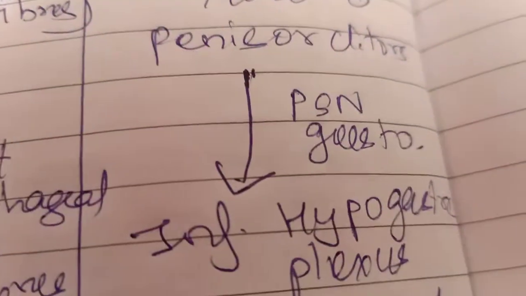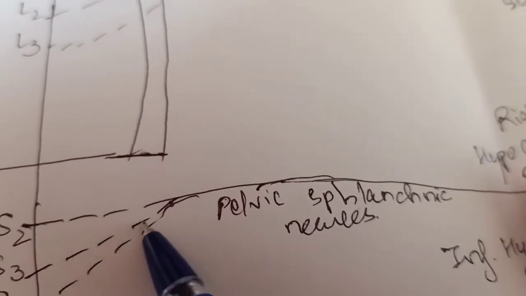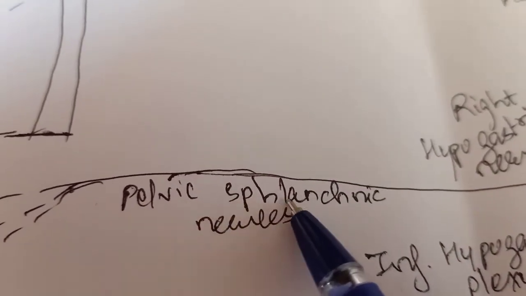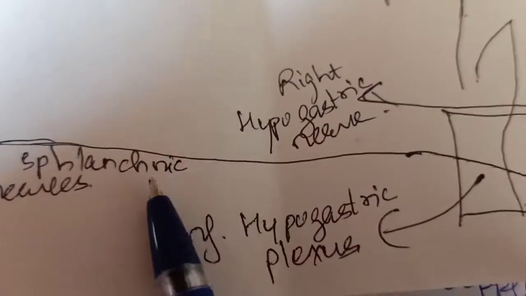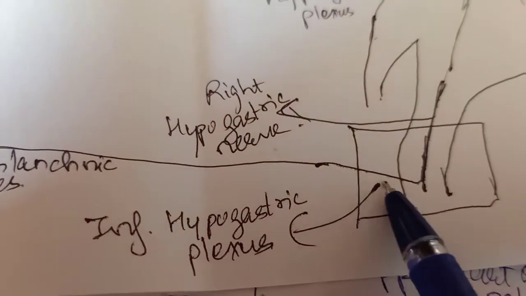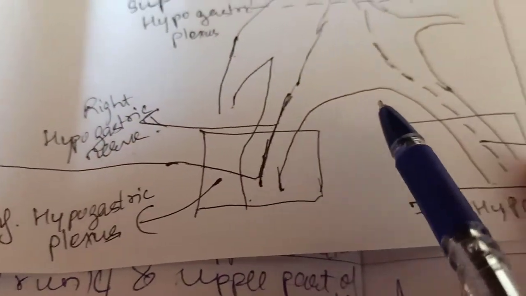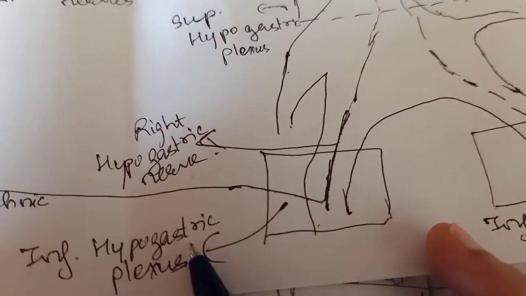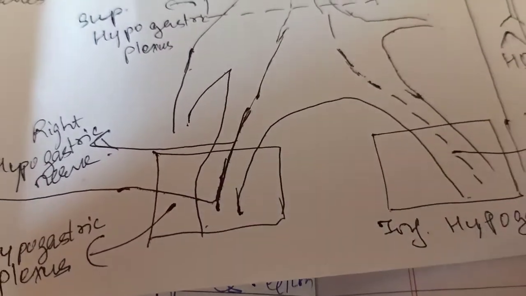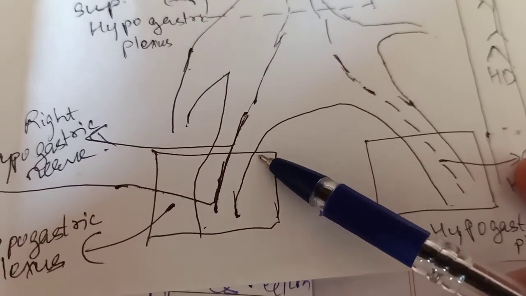If I show you in the diagram, from S2, S3 and S4 these preganglionic fibers arise and are known as pelvic splanchnic nerves. They will supply the organs I have mentioned. Now, this pelvic splanchnic nerve is going towards the inferior hypogastric plexus. Where is this plexus? It is surrounding the internal iliac artery.